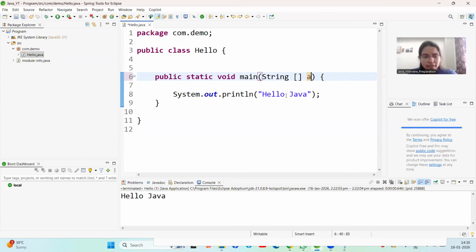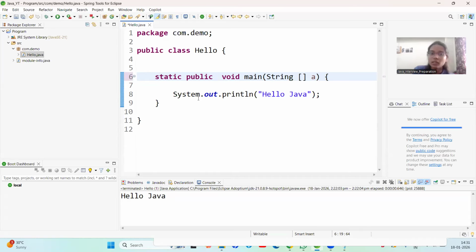After that, one more question arises: can we change the order of public and static? The answer is yes. I have written public and static. Can I write static and then public? It is okay. Why? Because Java allows reordering of modifiers. Public is an access modifier, static is a non-access modifier.